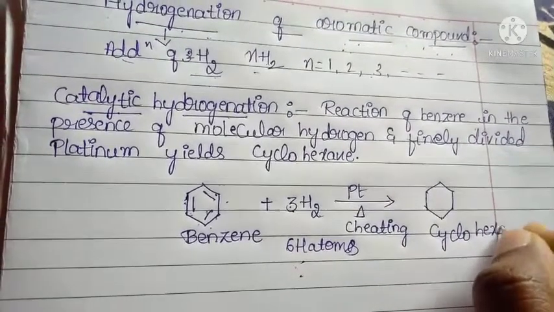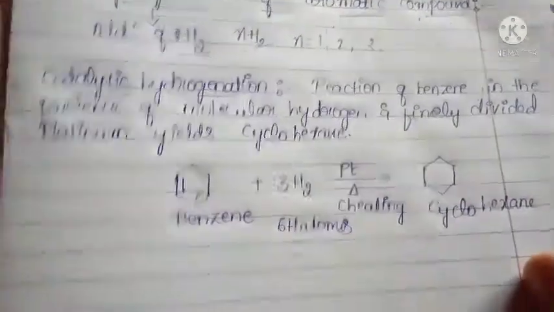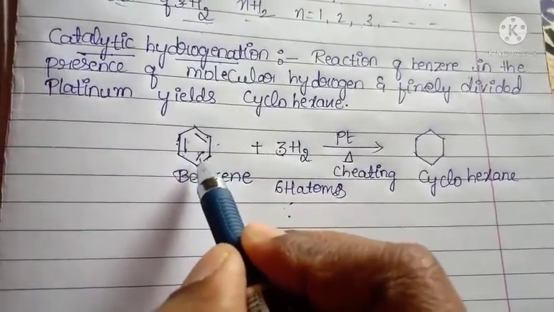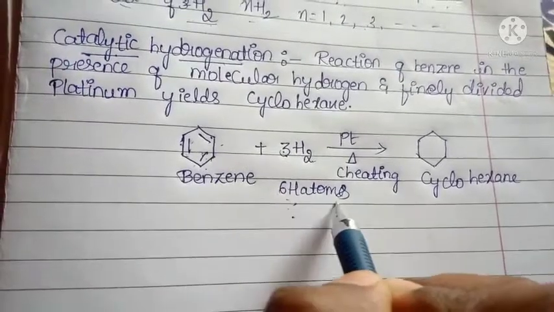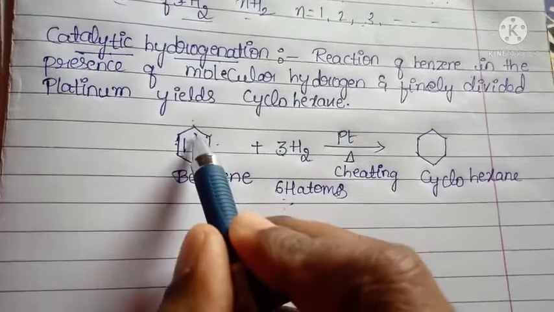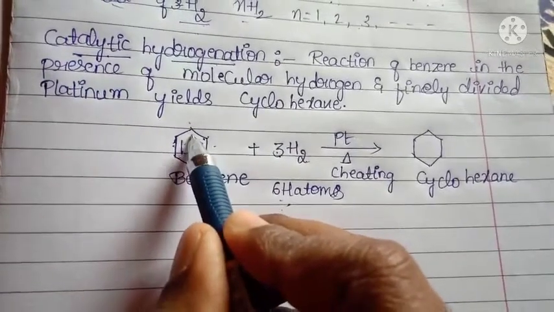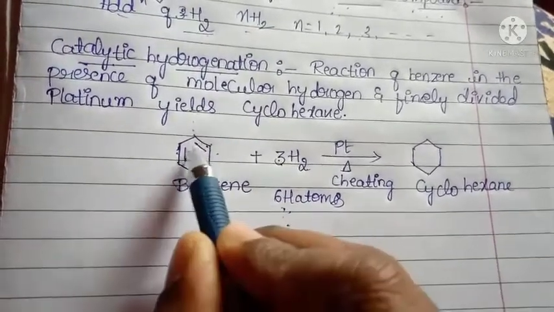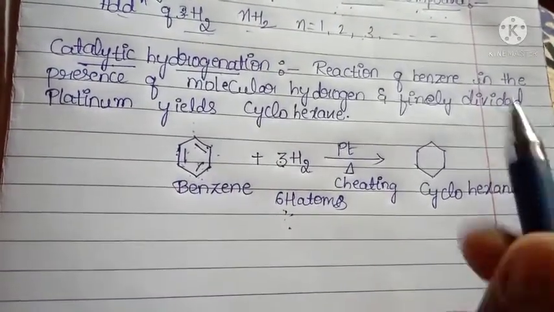Cyclohexane. Here it gets cyclohexane with the removal of pi bonds, because this hydrogen atom should be bonded with the carbon atom. So the electron should be shifted to the bonding with the hydrogen atom. So the pi bond is removed.